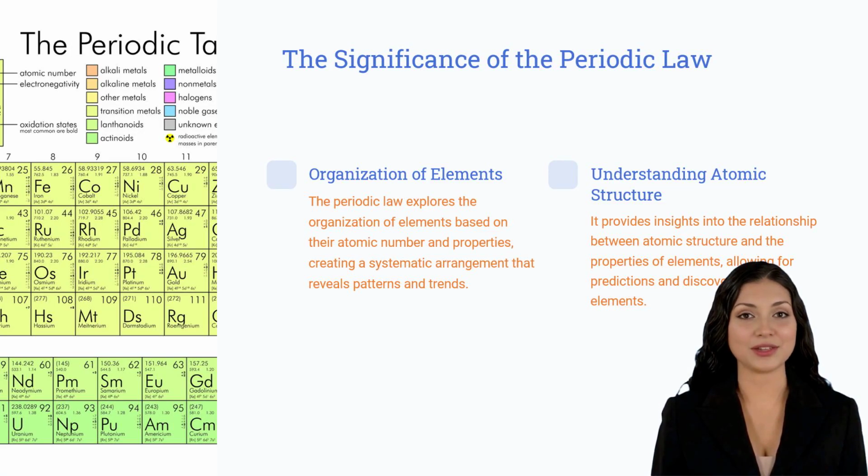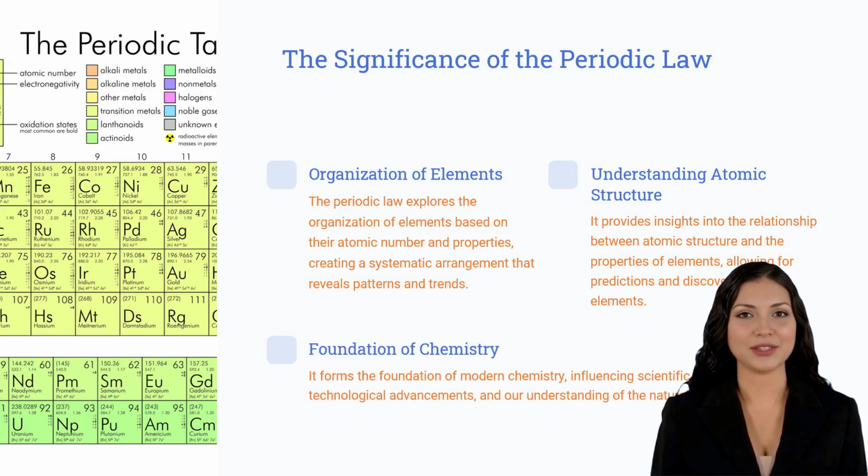The periodic law is a cornerstone of chemistry, offering an understanding of the atomic structure and enabling the discovery of patterns and trends in the arrangement of chemical elements according to their atomic number and related properties.